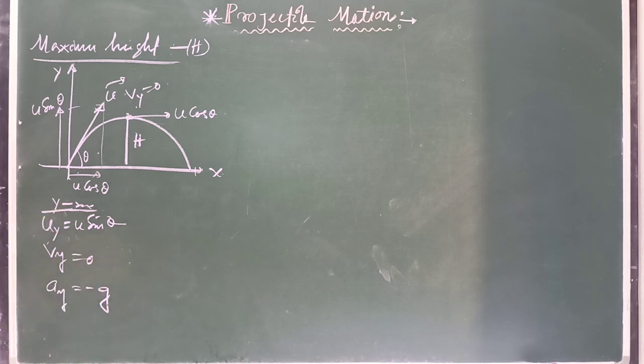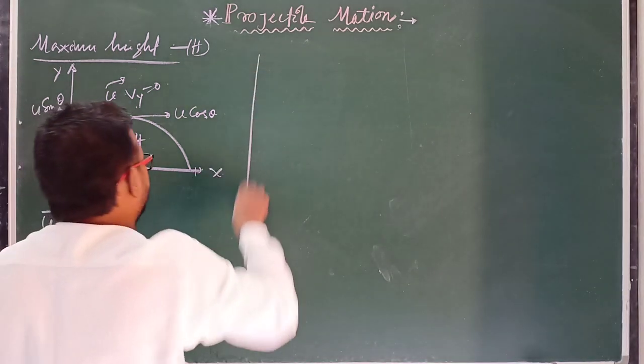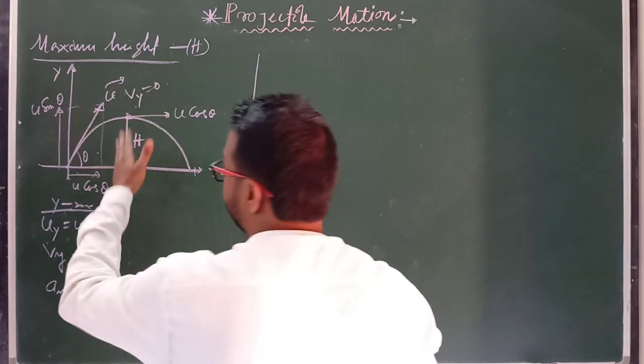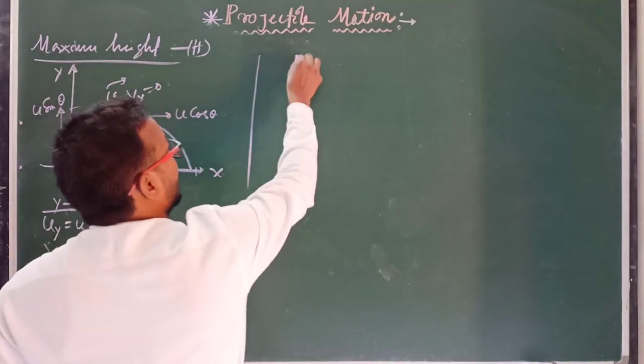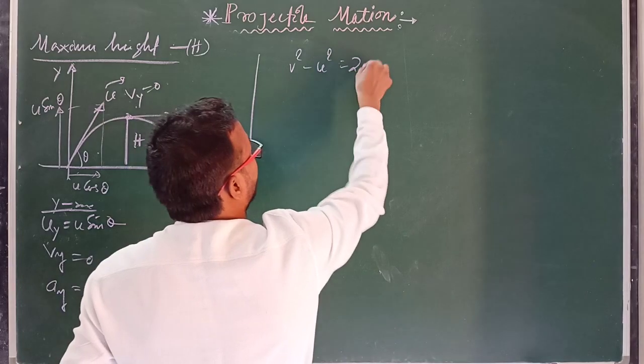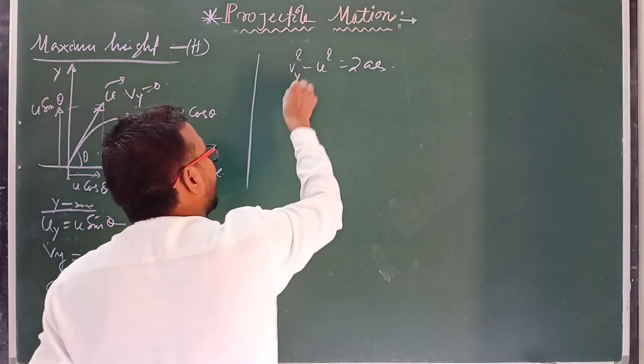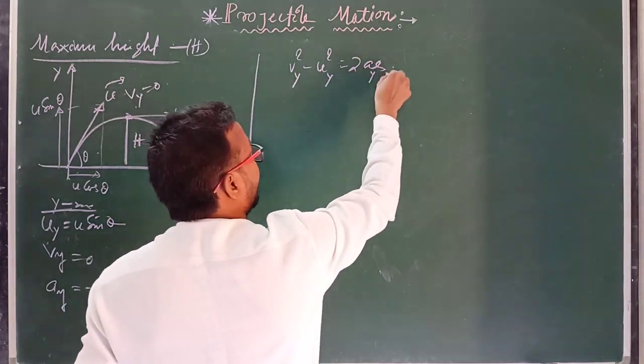Clear? Because acceleration along the vertical direction is constant, we can use the kinematic relation v square minus u square equal to 2as along the y direction.